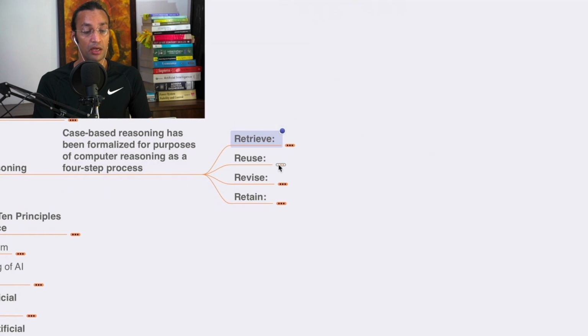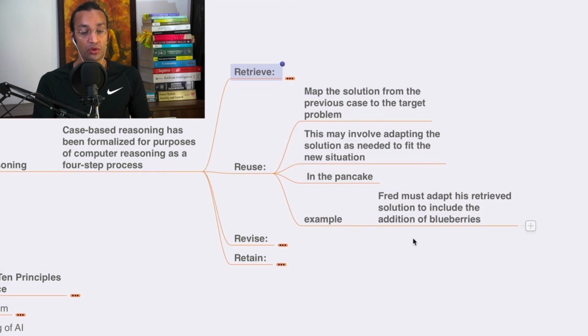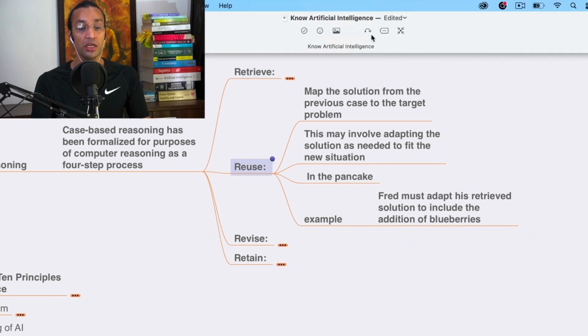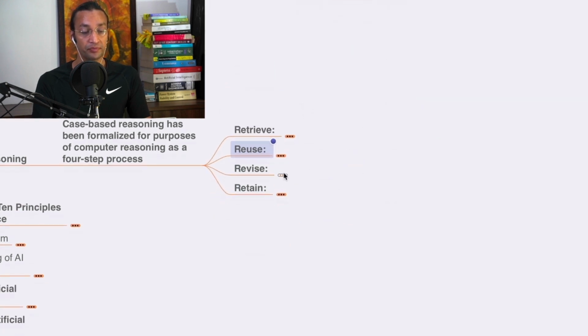There's an example. Reuse: map the solution from the previous case to the target problem. This may involve adapting the solution as needed to fit the new situation. In the pancake example, Fred must adapt his retrieved solution to include the addition of blueberries. Okay, this is how he will reuse the information.